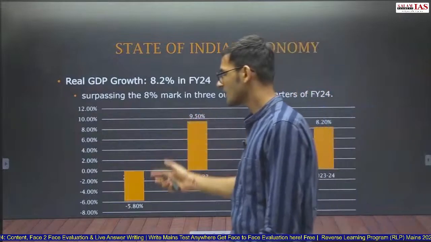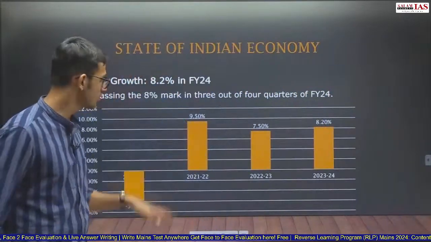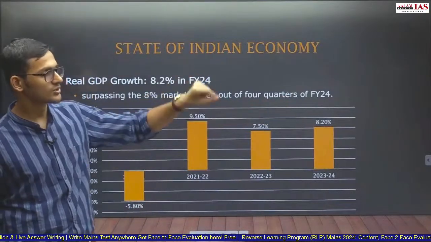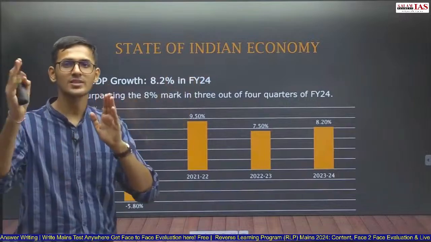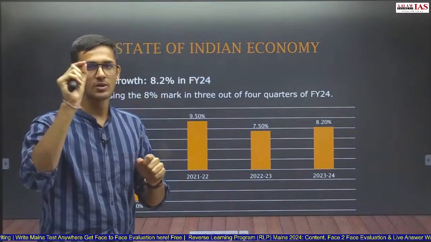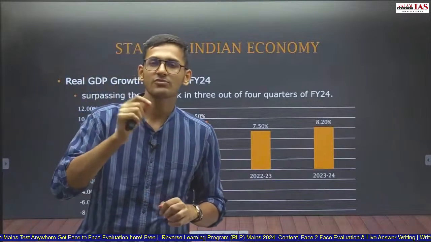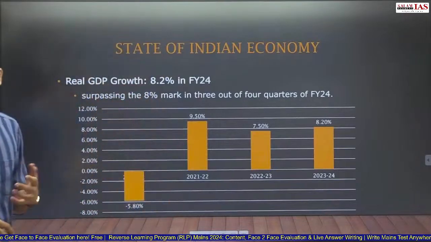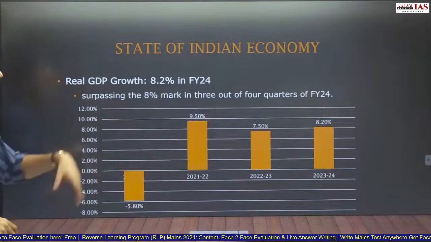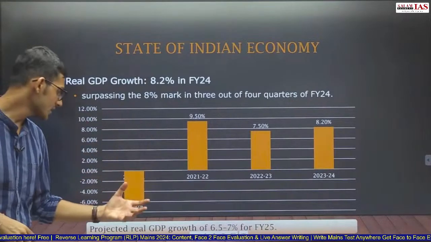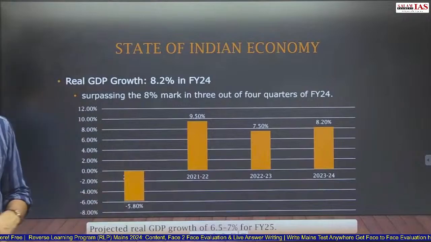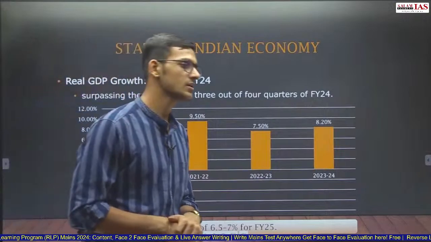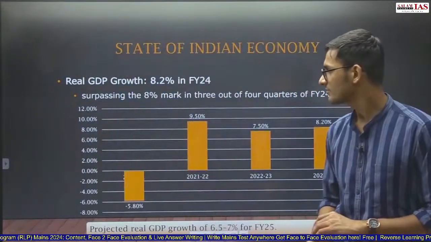Again, you do not have to memorize all of this. You use just two data points here, minus 5.8% to 8.2%. Then you draw a small graph right after the introduction on the right side of your copy, showing that the Indian economy has recovered from minus 5.8% to plus 8.2% in 3 years. So this is how the Indian economy has grown, and this shows the resilience of the Indian economy post COVID-19. And the real GDP growth is projected to be around 6.5% to 7% in this financial year, that is financial year 24-25.